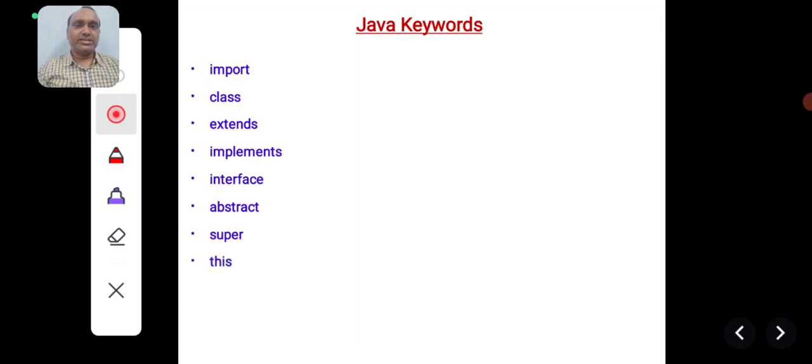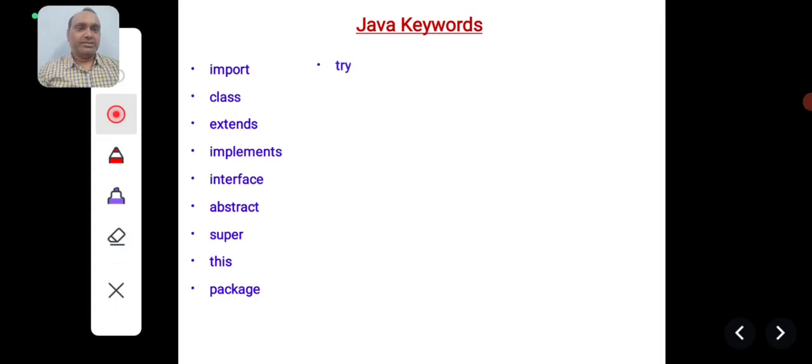Similarly, the this keyword is there. This keyword is used for referring to the current object, or you can say the object which is under consideration now, the object which is active now. That object can be represented using this. This refers to the current object. Package is a keyword that is used to create a new package. If you want to create a new package as per your requirements, then you can use the package keyword.